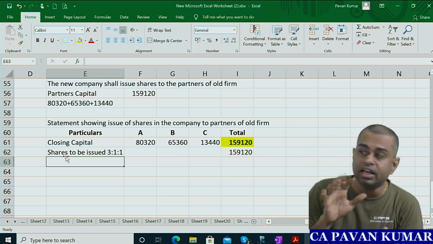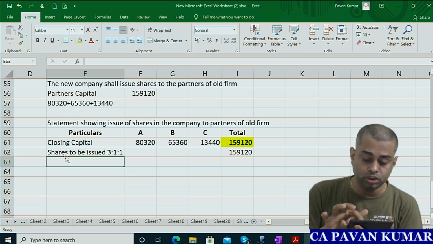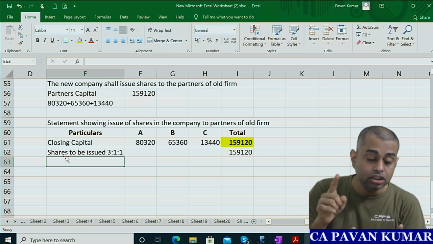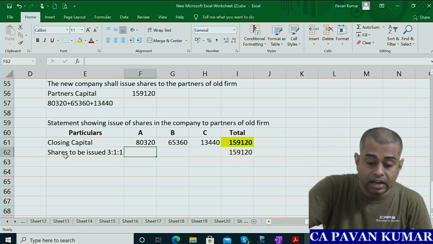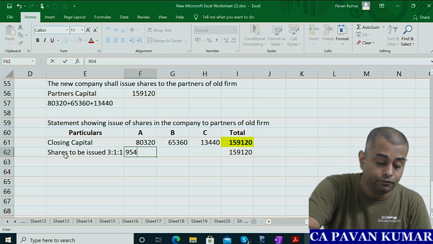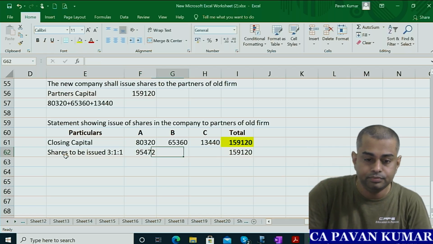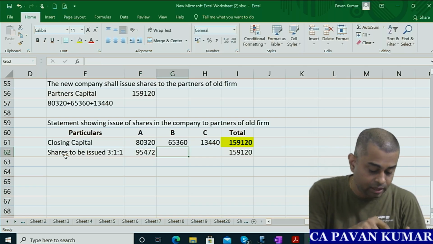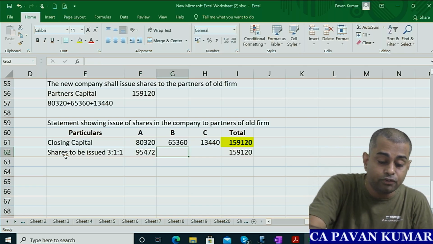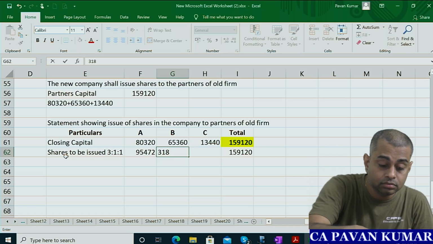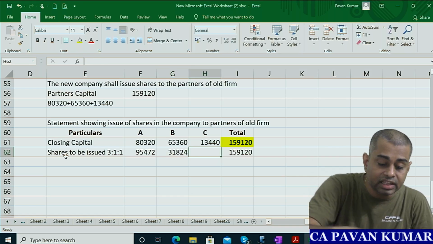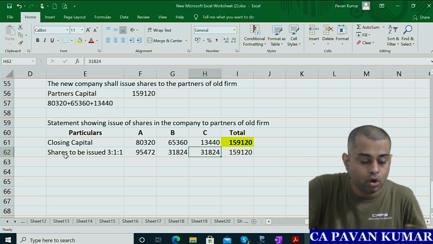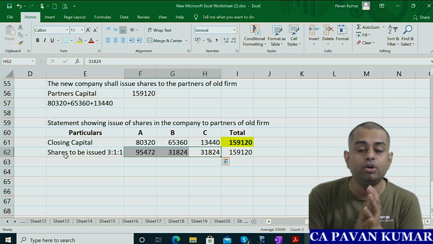So in the calculator, take 159,120 divided by total 5 portions into 3. So A will get 95,472 rupees of share capital. B will get 31,824. C also will get 31,824. If you add these three, it will come to 159,120.